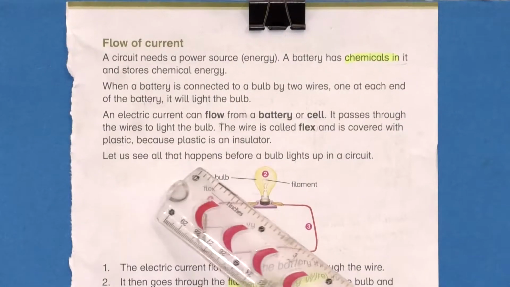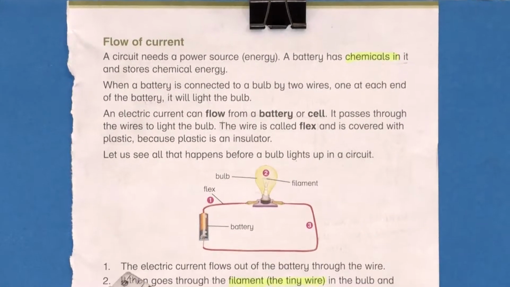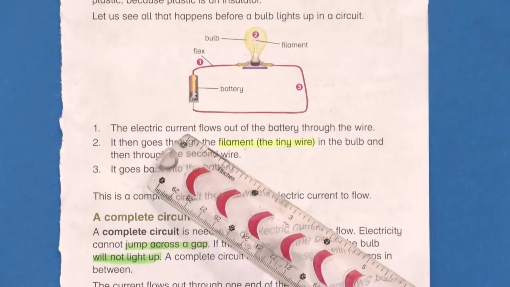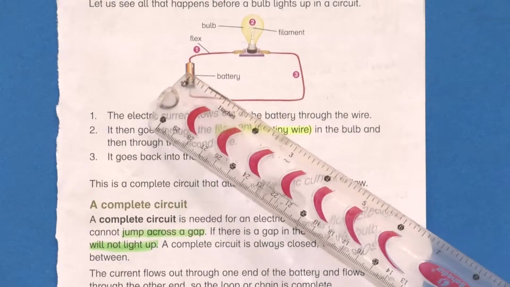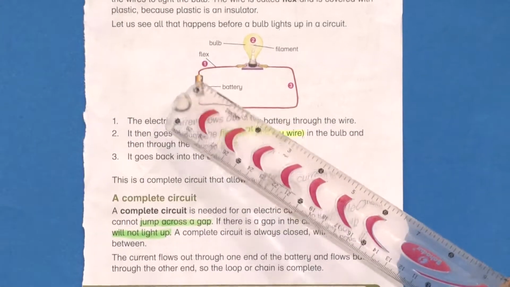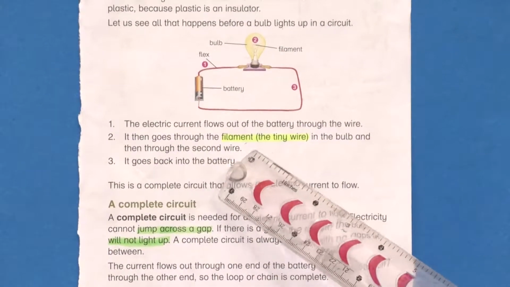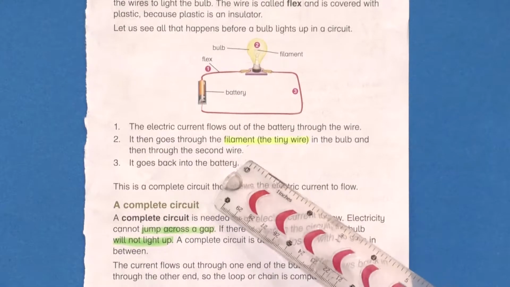Let us see all that happens before a bulb lights up in the circuit. There is a flow of current. First, the electric current flows out of the battery through the wire. The electric current flows from the battery through the wire. It then goes through the filament, the tiny wire in the bulb, and then through the second wire.